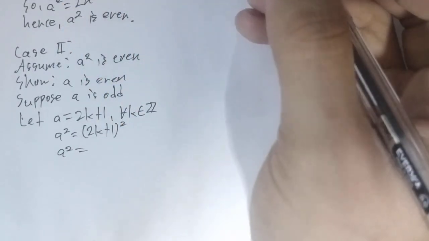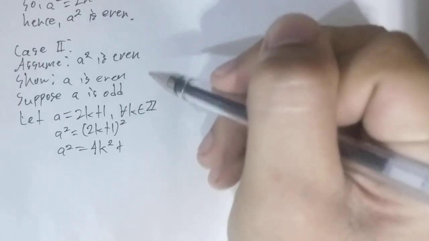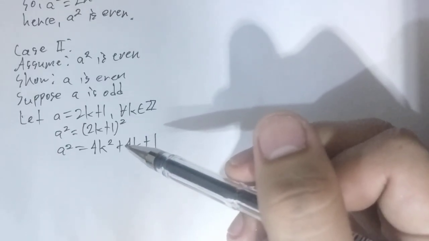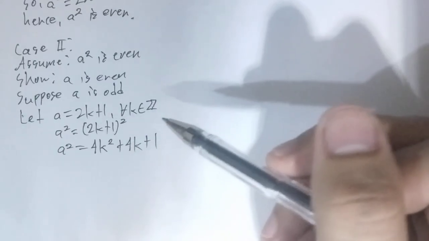So, doing some quick and simple expansion, this would give us 4k squared plus 2k times 1 times 2, that's 4k, and then the square of 1 is simply 1. Next, we would factor out 2 from 4k squared and from 4k, okay? You would see why in a bit. So A squared would equal 2 multiplied by the quantity 2k squared plus 2k, plus 1.